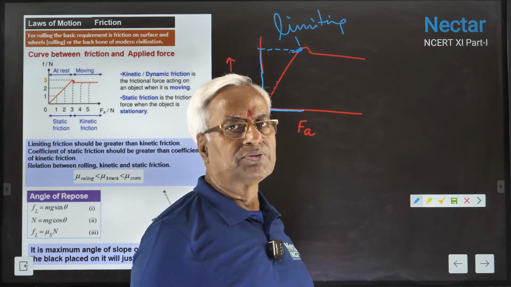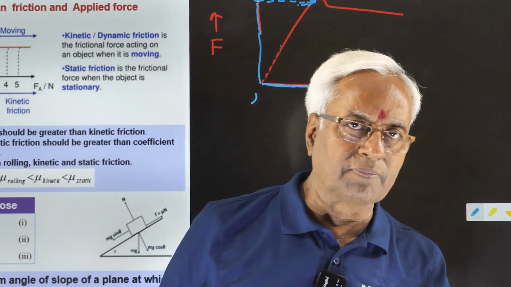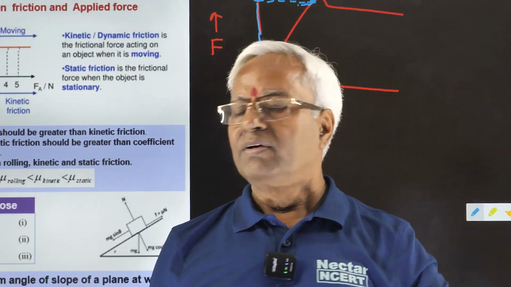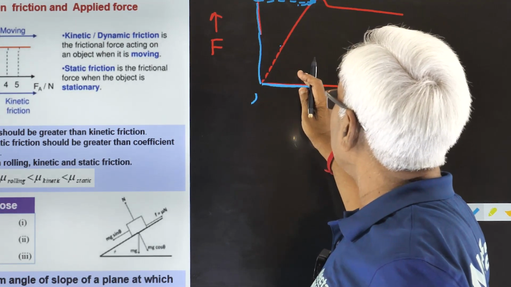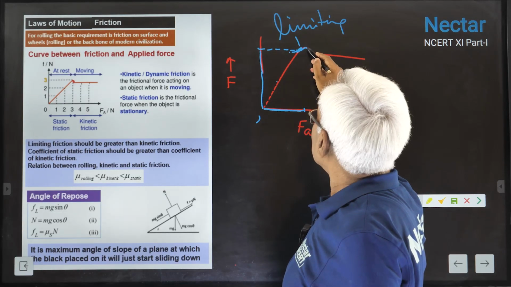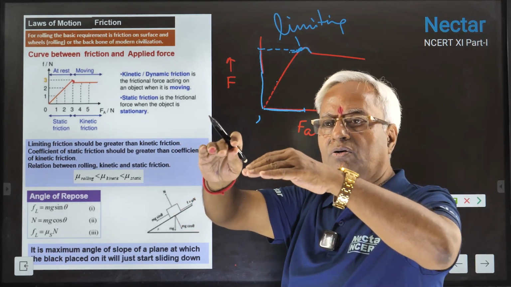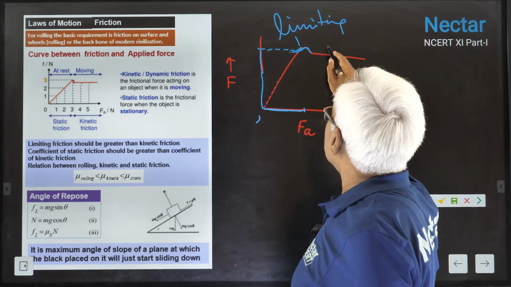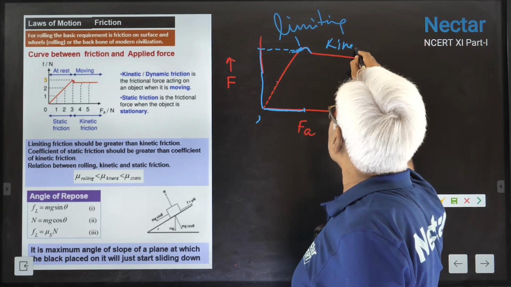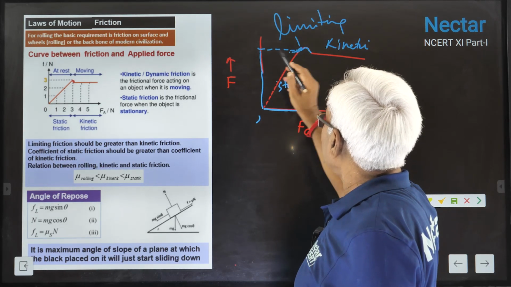Limiting friction means the situation has taken place after which the start of motion will take place. We increase the applied force further beyond this. As soon as you increase the force, what happens? Suddenly this decreases. That limiting friction has gone a little down and the body starts moving. This is kinetic friction. In this region, it was static friction.